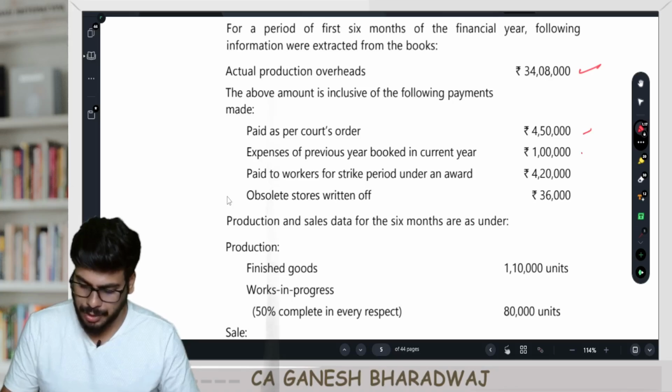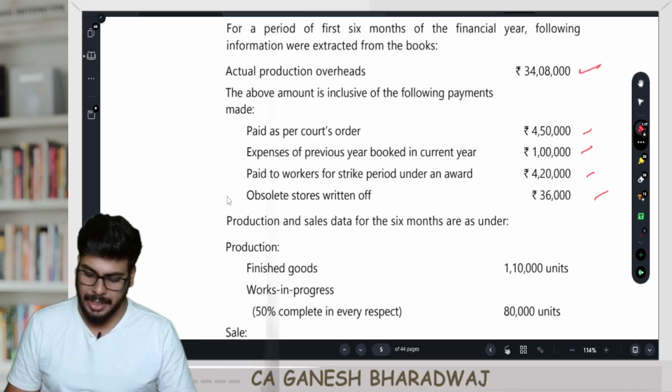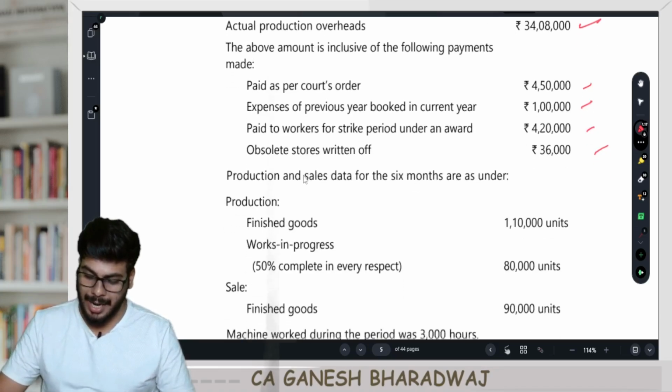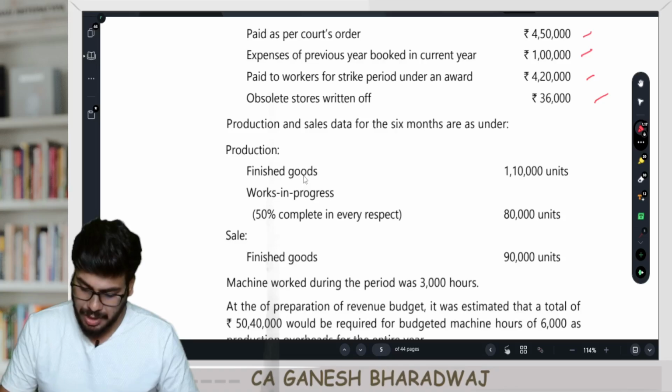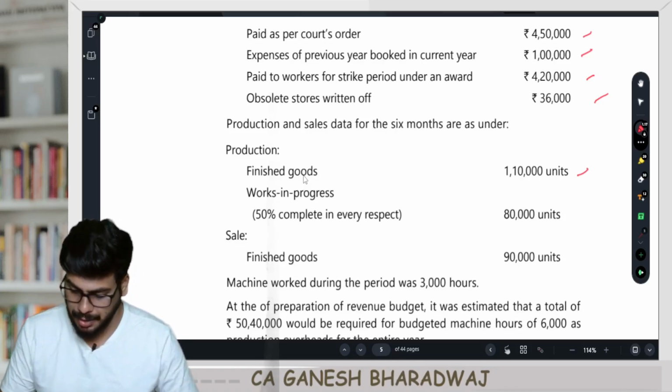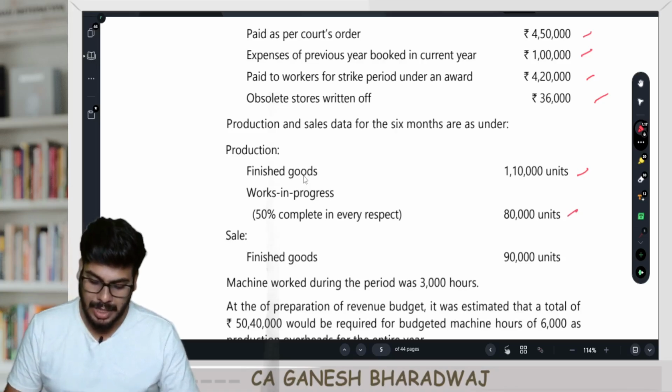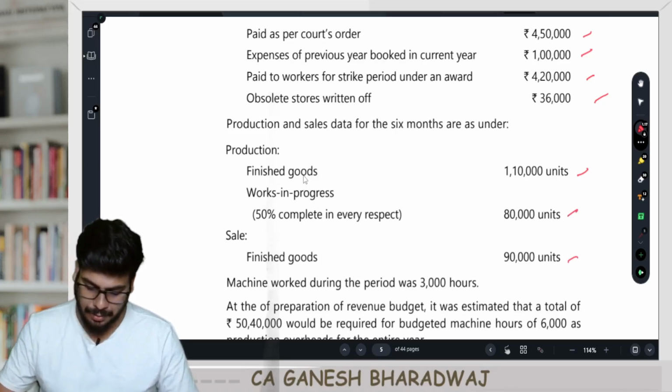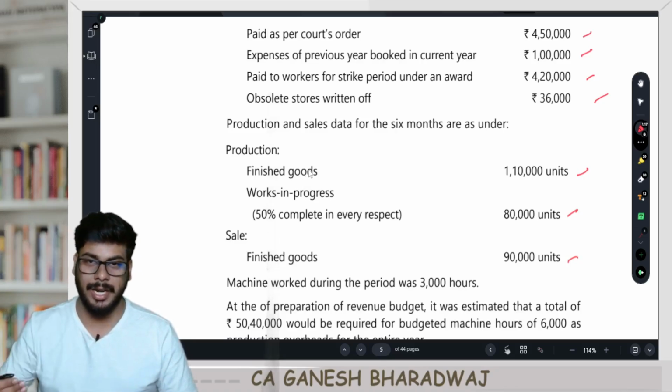Previous year expense booked in the current year, 1,00,000. Paid to workers for strike period under an award, 4,20,000. Obsolete stores written off, 36,000. The production and sales data for the 6 months are as under. Production of FG, 1,10,000. WIP, work in progress, 50% complete in every aspect, 80,000 units, and the sale of FG is going to be 90,000 units, right? Clearly you get an idea what this is.